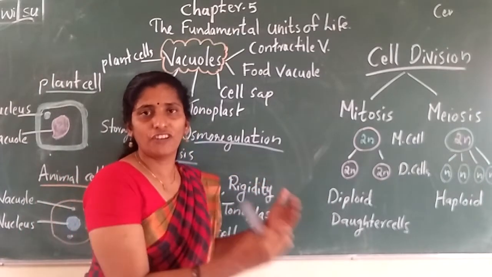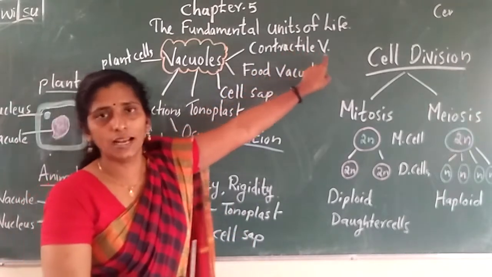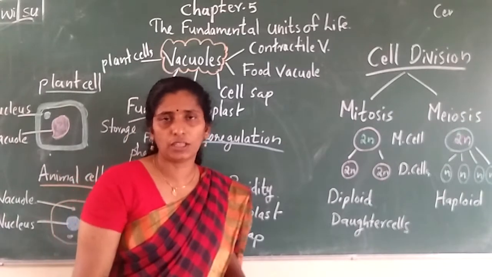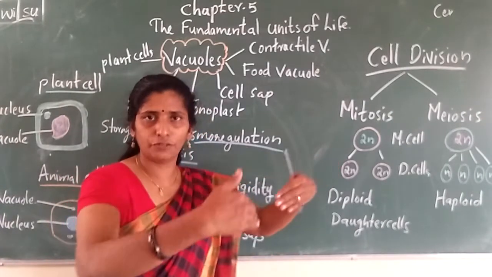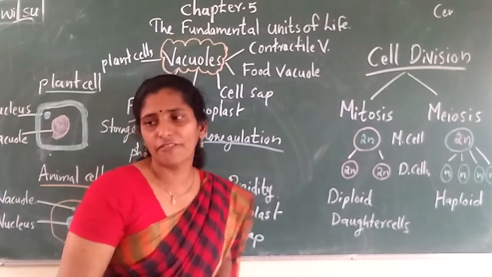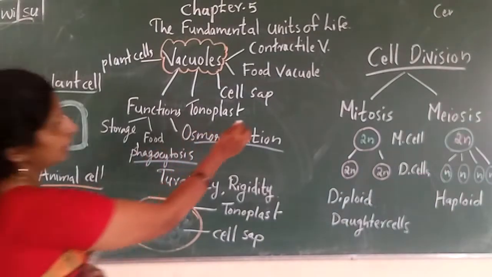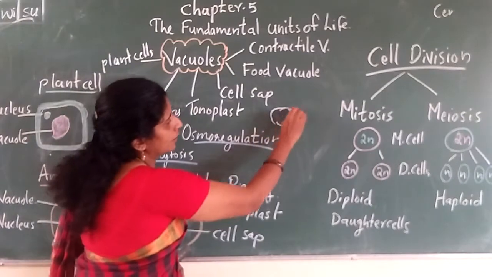Osmoregulation, or regulation of water inside the cells. It is controlled by who? Contractile vacuole. And another type is food vacuole. Food vacuole is nothing but, in the case of amoeba, it just catches the food. Engulfing of food is called what? Phagocytosis. We had amoeba. In the case of amoeba, if there is food, it just engulfs it.